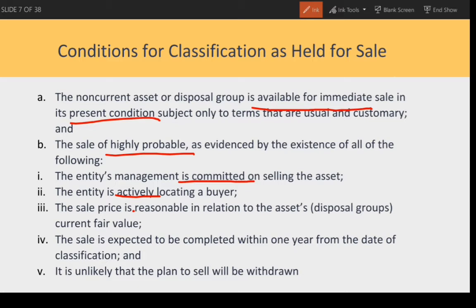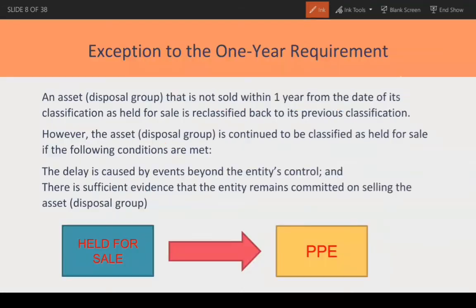The sale price is reasonable in relation to the asset or disposal group current fair value. So, kailangan yung sinet na selling price ay hindi sobrang layo dun sa current fair value. So, kung halimbawa, ang current fair value ay 1 million, hindi mo pwedeng iset na 100,000 kasi hindi na reasonable yon. So, masyado nang malayo yung selling price sa current fair value. The sale is expected to be completed within 1 year from the date of classification. So, ina-expect ng entity na mabebenta yung asset within 1 year after ma-classified ito as held for sale. And it is unlikely that the plan to sell will be withdrawn.